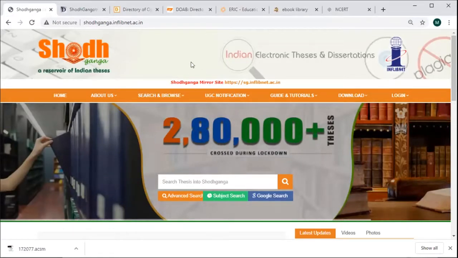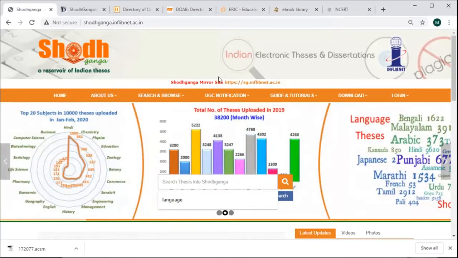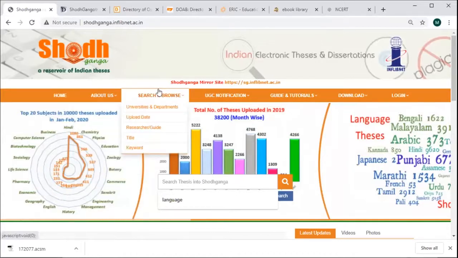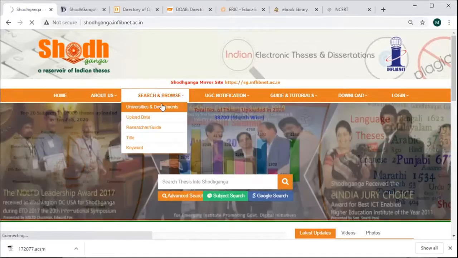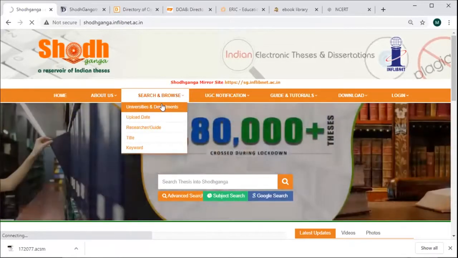Is it visible? Yes, ma'am. Okay. See, this is the website of Shodhganga. You can search by the university, departments. It is loading.